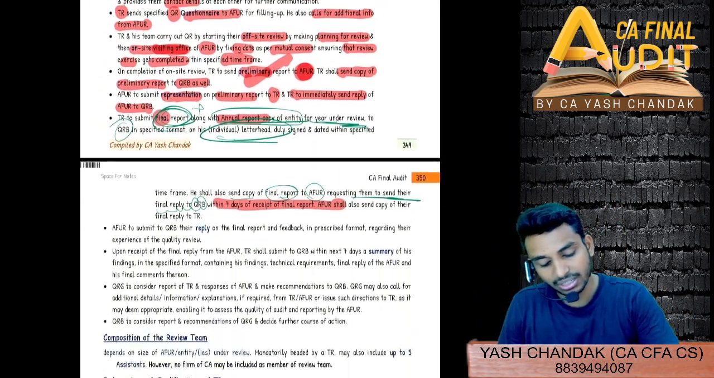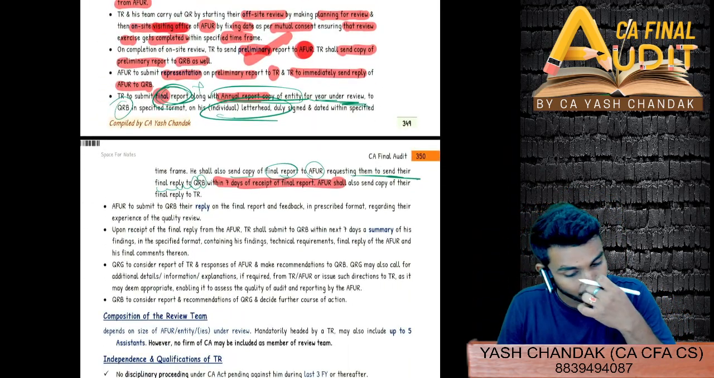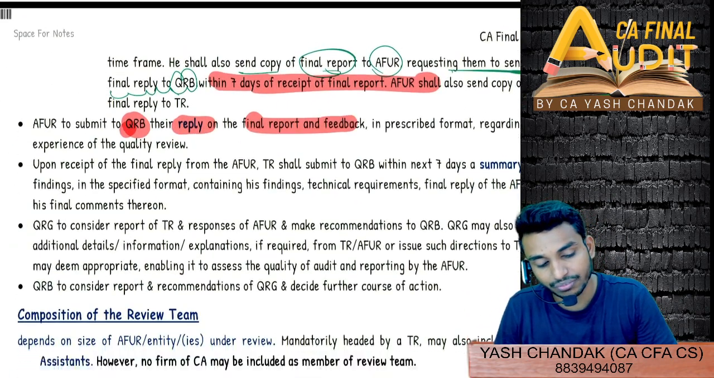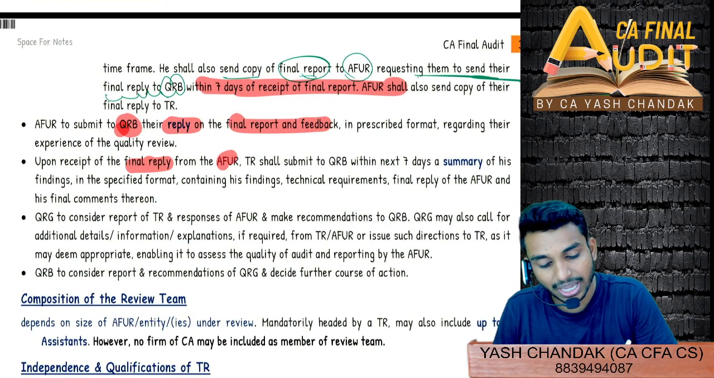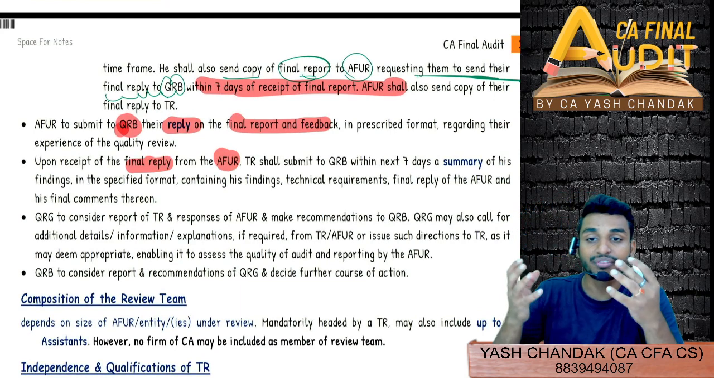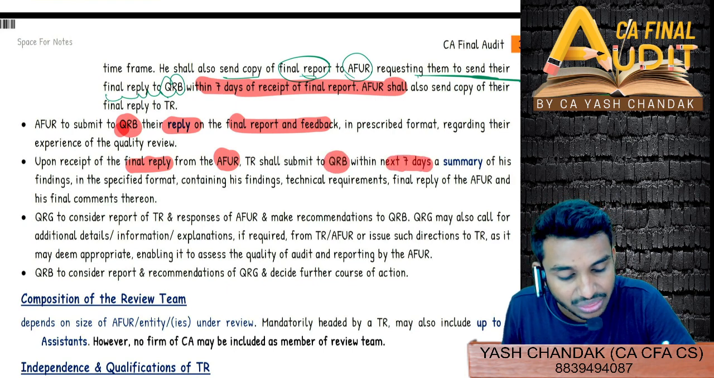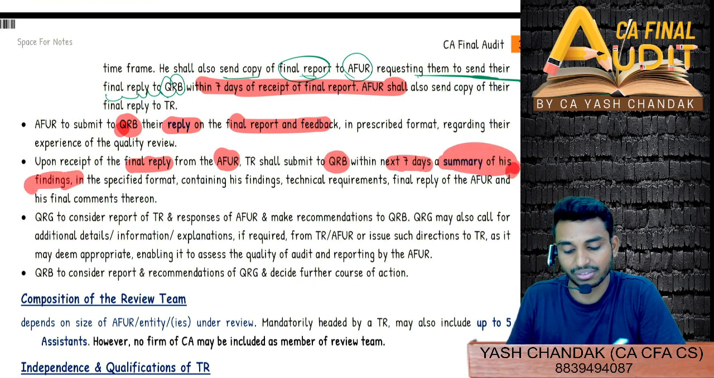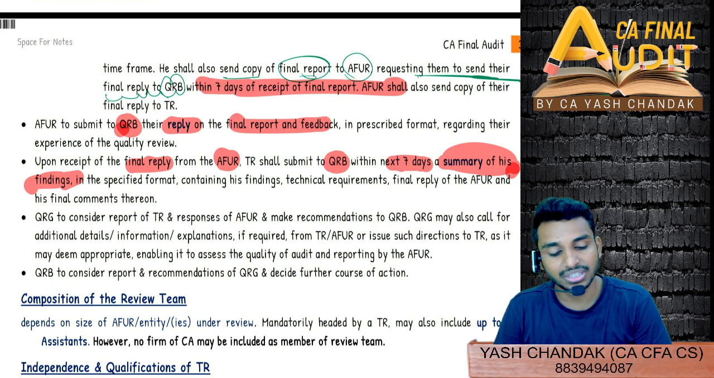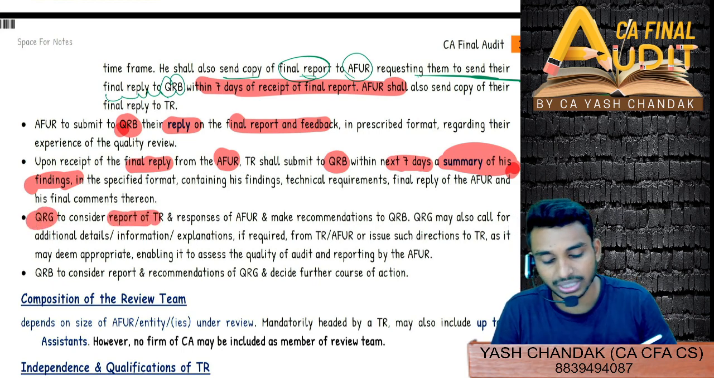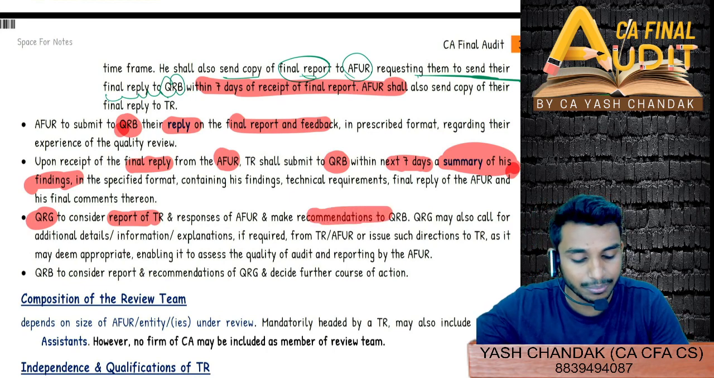So let's just see again. The last points, 4 points are mentioned remaining. The AFUR submits to the QRB all the replies to the final report and feedback. Then upon receipt of the final reply from the AFUR, the technical reviewer will submit to the quality review board within the next 7 days a summary of his findings. So the summary within again the next 7 days, and then the quality review group considers the report of the technical reviewer and will again give its recommendation to the QRB.